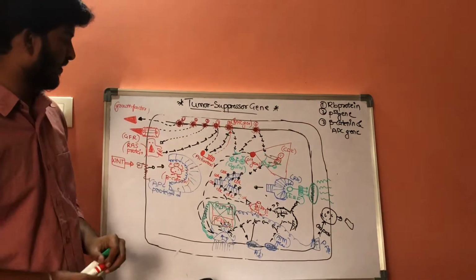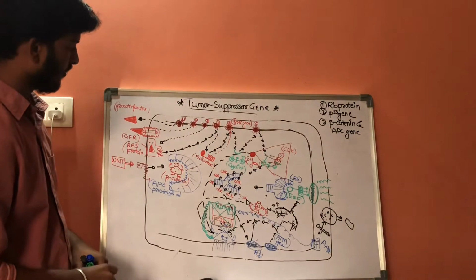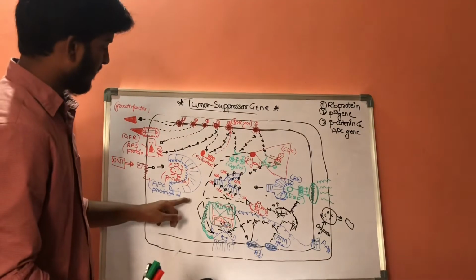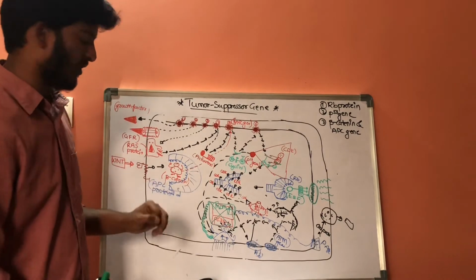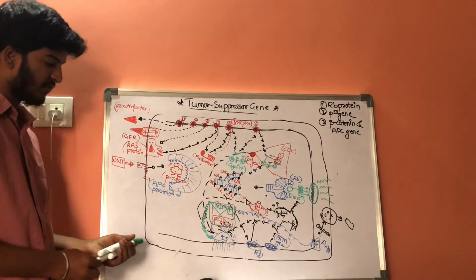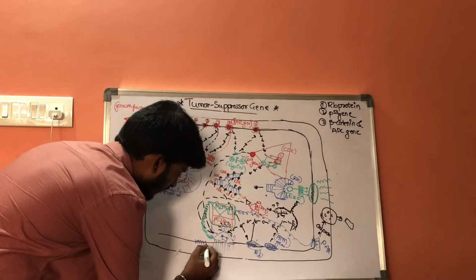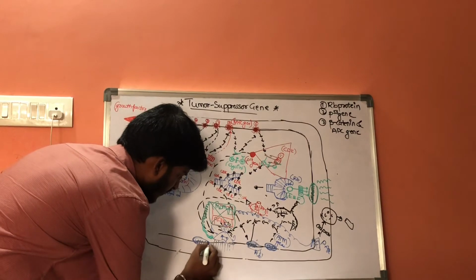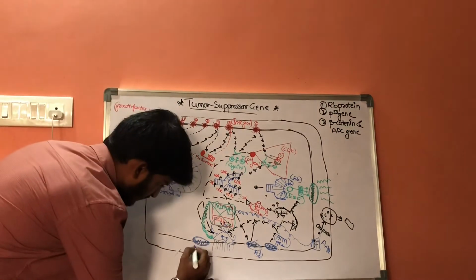Now these beta catenins are inhibited by these APC proteins. How are these APC proteins formed? There is a special set of genes, which are called APC genes.